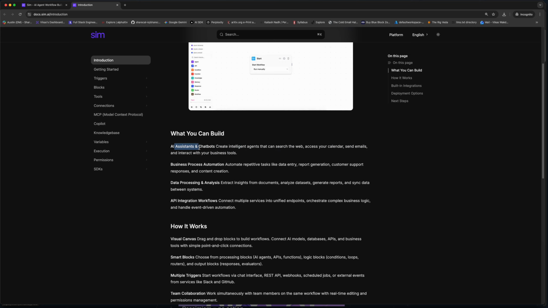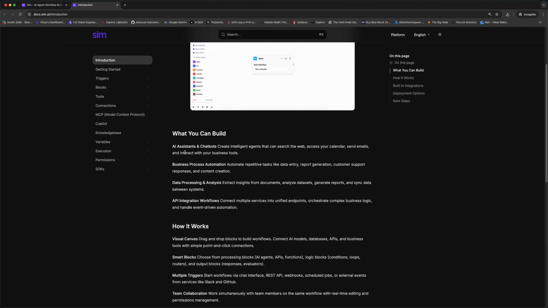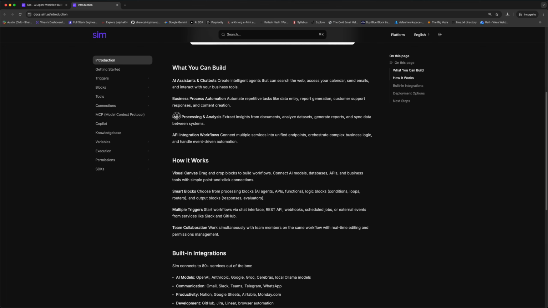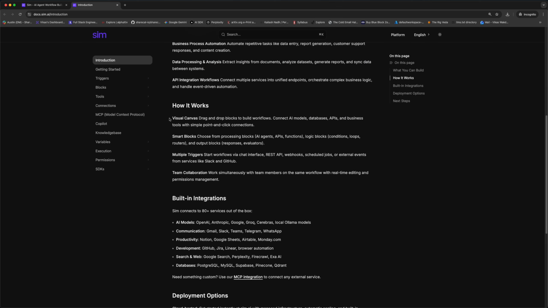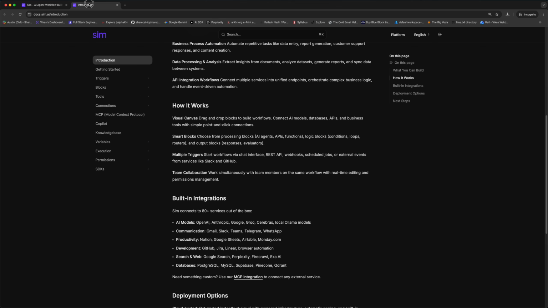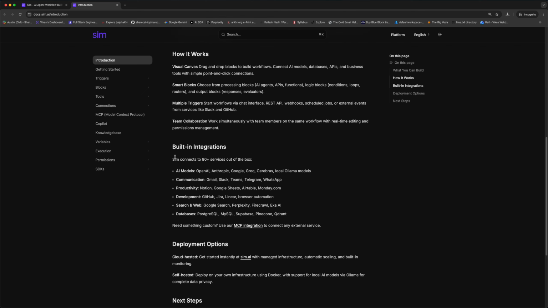Now you can see here AI assistants and chatbots. What can you build, really? You can build AI assistants and chatbots, business process automations like data entry. You can give it access to, say, Excel or any Word document and ask it to generate a report, customer support responses, anything. And API integration. So now we went from knowing nothing about Sim to knowing a great product, how it's working, how it's getting work done, and how many AI models are integrated here.